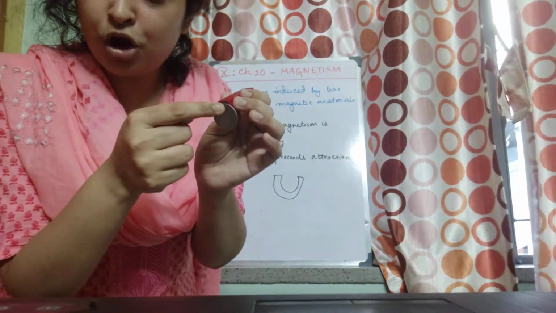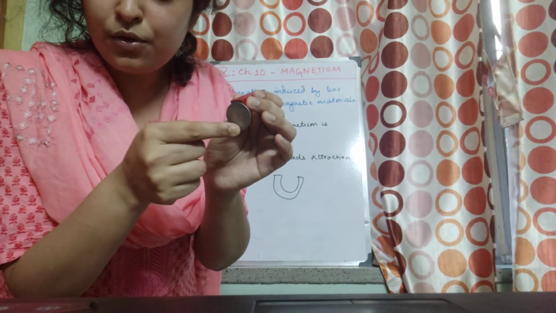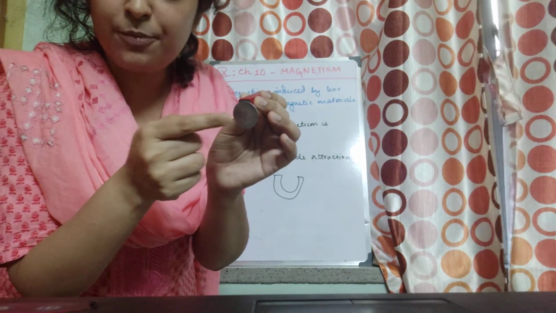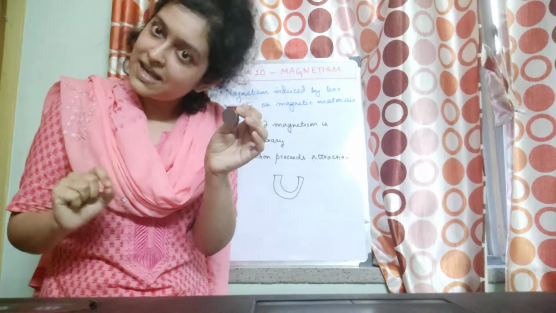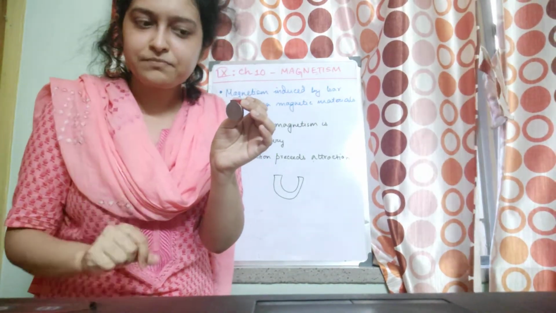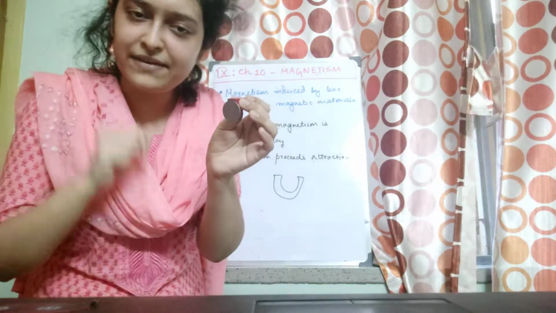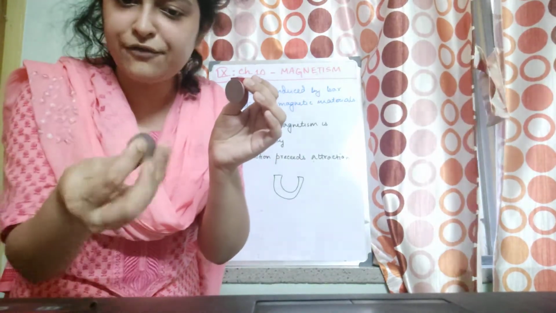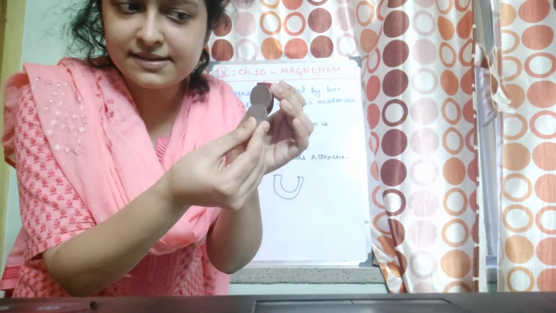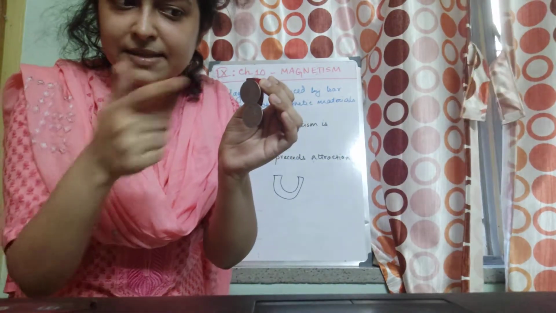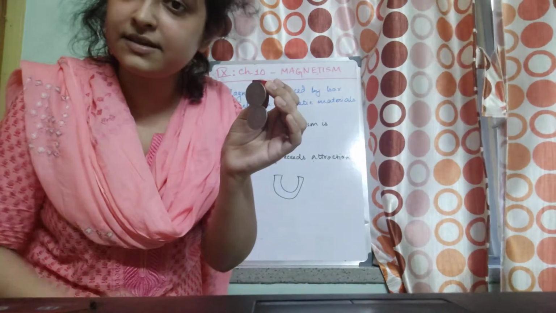It has become a north pole. That means this is now a south pole. See, this coin is now behaving as a temporary magnet. Why it's behaving like a magnet, we have just seen. Because now if I bring this coin, I'm not bringing it close to the magnet, I'm just bringing it to this coin. It's attracting this coin. That means this coin is now behaving as a magnet. That's why it is attracting this coin again.